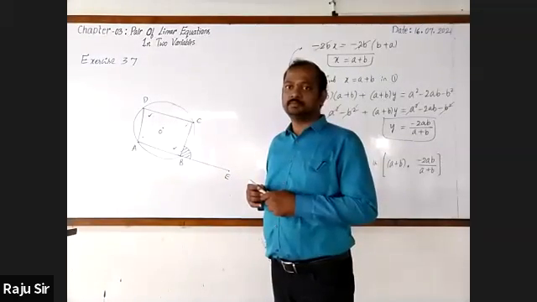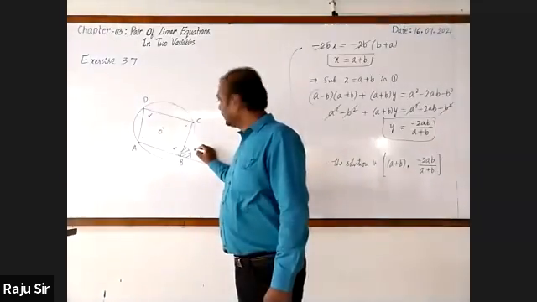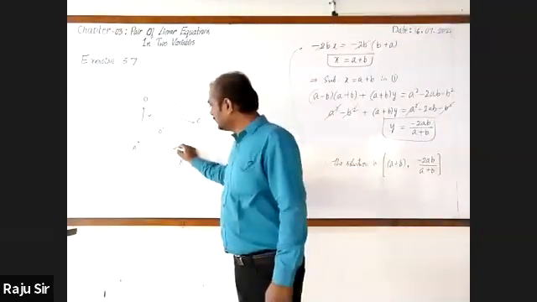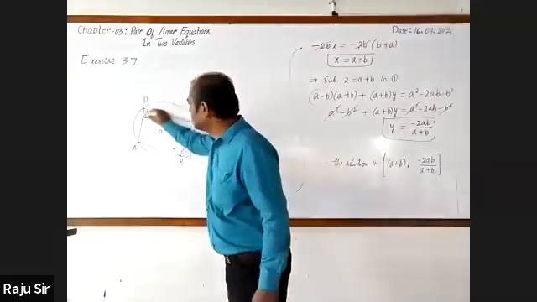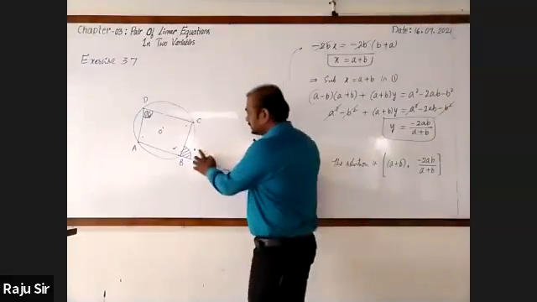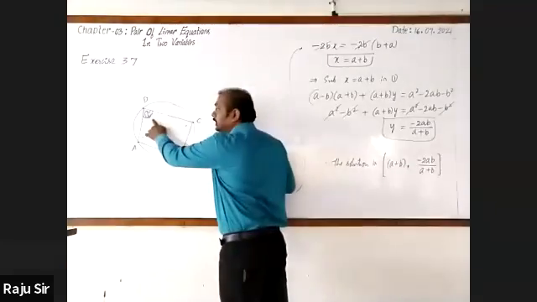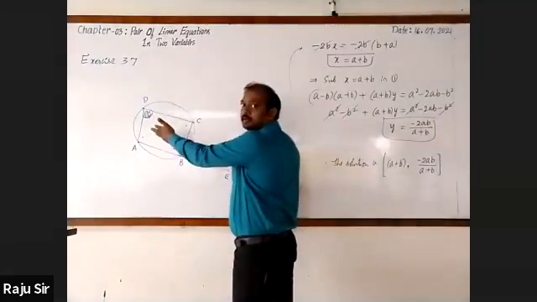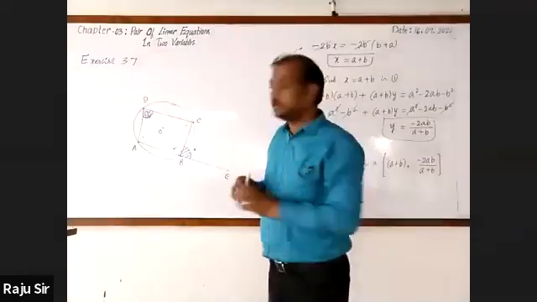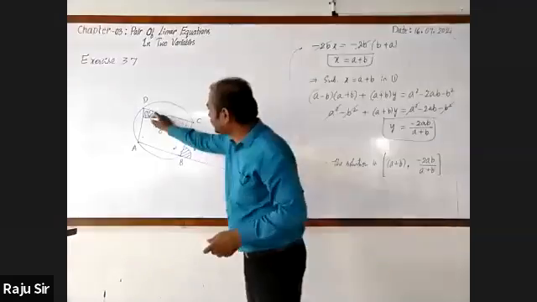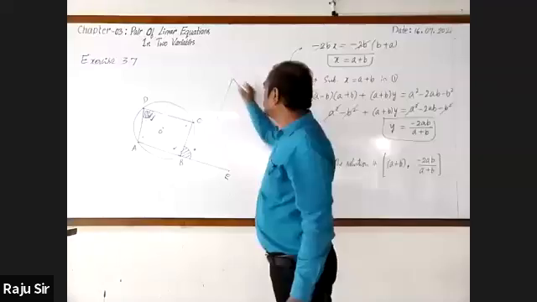Here, this is the exterior angle, and its interior opposite angle is this. The exterior angle of a cyclic quadrilateral is equal to its interior opposite angle, not angles. This angle is equal to this angle only. But in a triangle, two angles come.